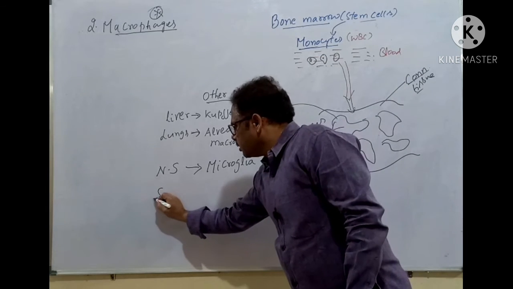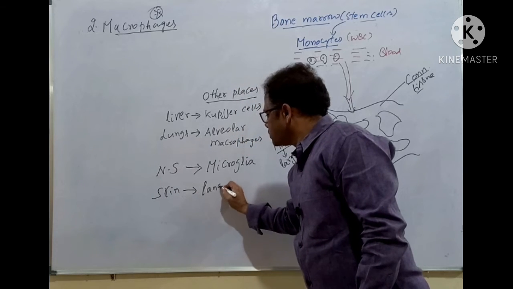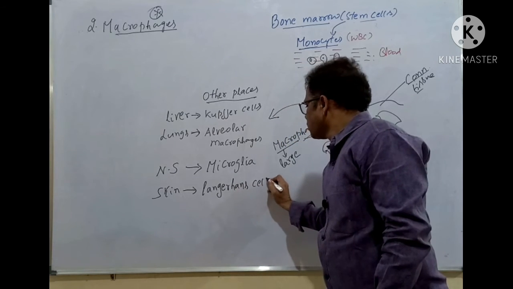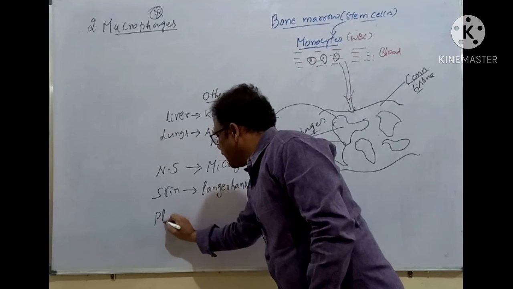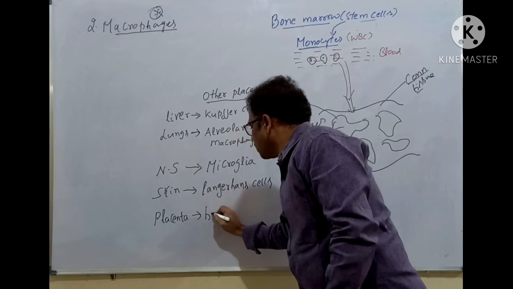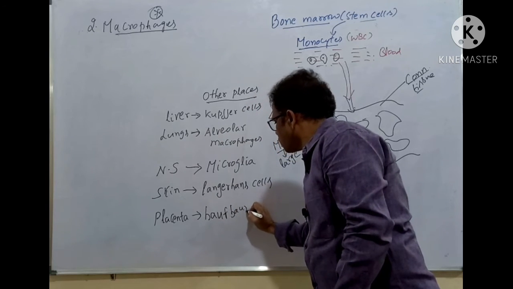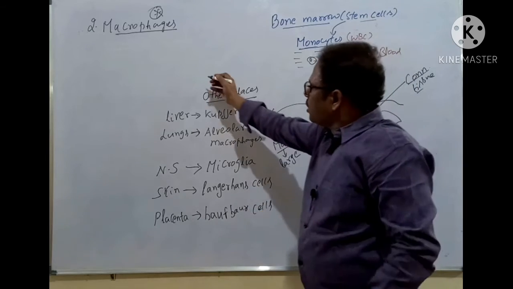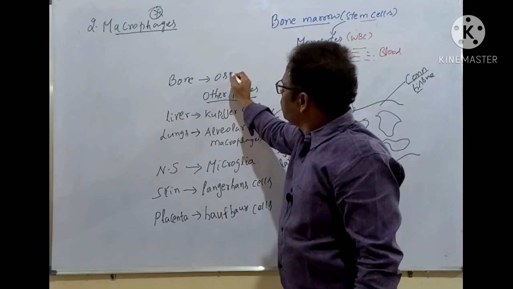When they go to the skin, they are called Langerhans cells. Okay. When they go to the placenta, they are called Hofbauer cells. And when they go to the bone, I'm writing here, they are called osteoblasts.